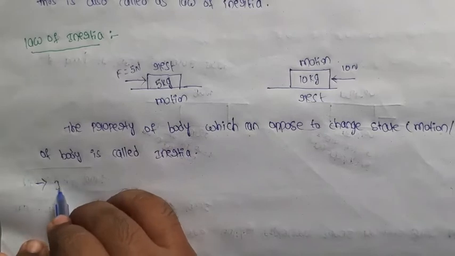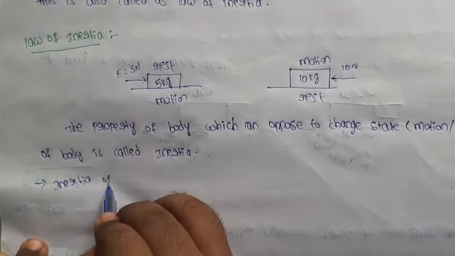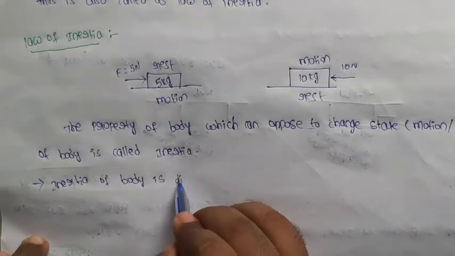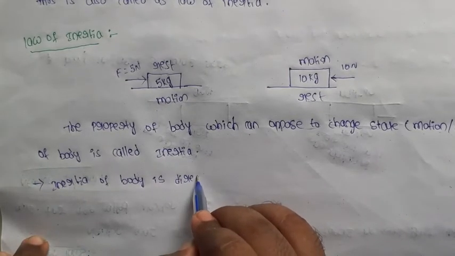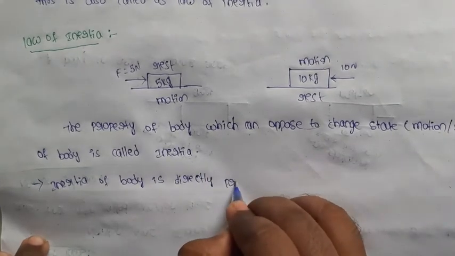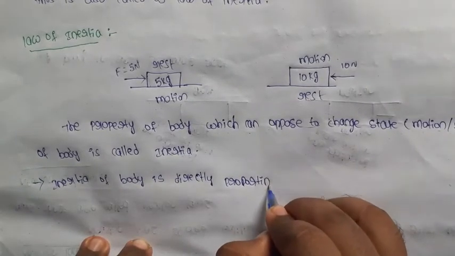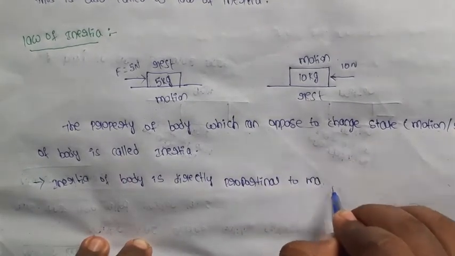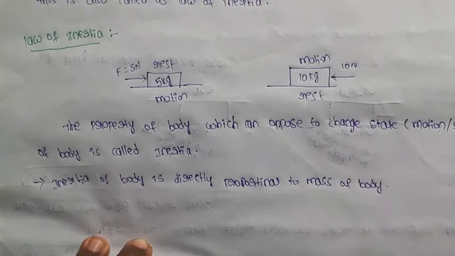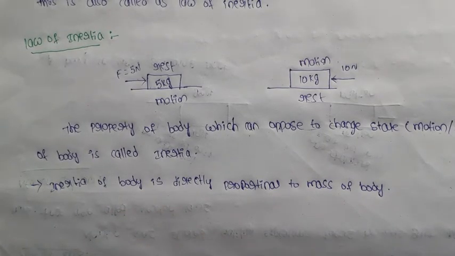So inertia of a body is directly proportional to mass of a body.